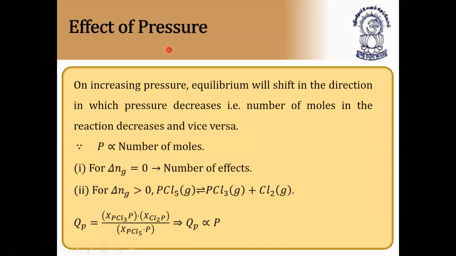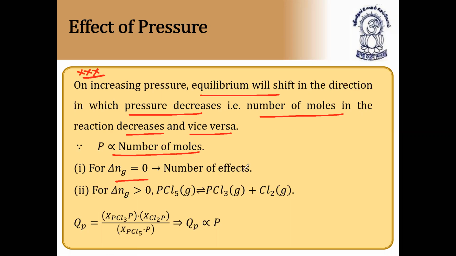Next, effect of pressure. First we have done concentration, next volume. The third effect is the effect of pressure. This is also very, very important. On increasing the pressure, equilibrium will shift in the direction in which the pressure decreases, that is, the number of moles in the reaction decreases, and vice versa. Because pressure is proportional to number of moles, we can say if pressure decreases, the number of moles in the reaction also decreases. So P is proportional to number of moles.